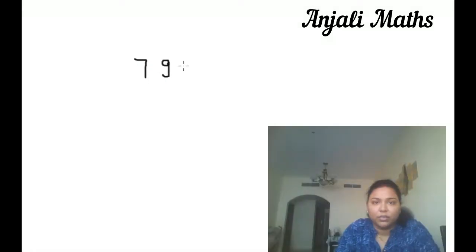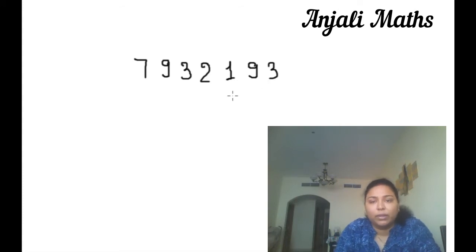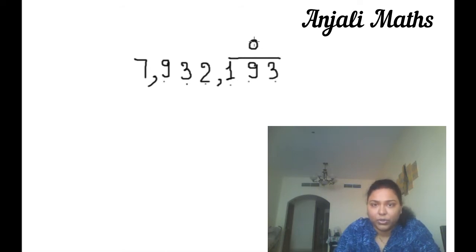Let's see the next example. The example is 7,9,3,2,1,9,3. Again, we will divide by commas after 3 numbers. 1, 2, 3. We will put a comma. 1, 2, 3. We will put a comma here. Now we will put periods here. This is the ones period. This is 1000. And this is million.